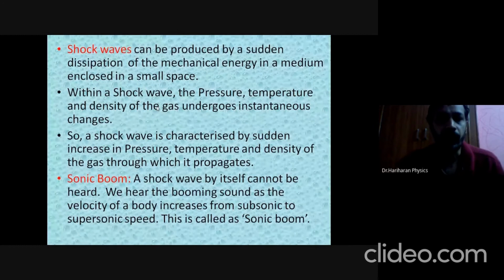So shock waves can be produced by making the medium expand suddenly or compress suddenly. Whether you expand the medium adiabatically or compress it adiabatically, that leads to the formation of shock waves.